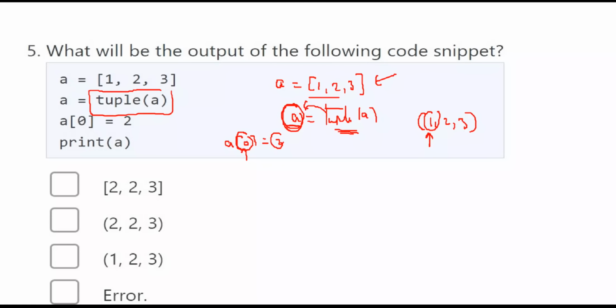Once a tuple is created, there is no chance of changing the values or the objects or the items in the tuple. So if you try to change the elements in the tuple, it gives an error, because a tuple is immutable. Once the objects are created, you cannot change them. So when converting this list into a tuple, if you want to change the element at some index, it won't be accepted because a tuple is immutable.